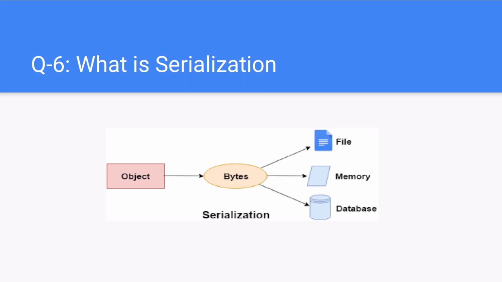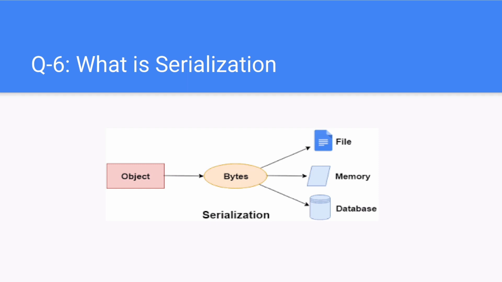Next question. What is serialization? Serialization in C# converts an object into a stream of bytes to store the object in memory, a database, or a file. Its main purpose is to save the state of an object to be able to recreate it when needed. The reverse process is called deserialization.